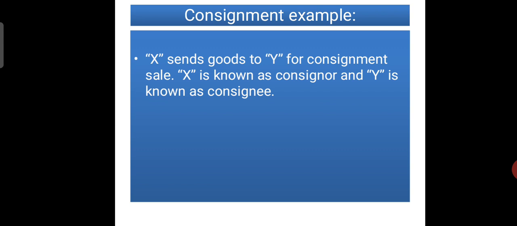So here in this example there are two persons involved. One is X, another is Y. X sends the goods to Y on consignment. So X is the consignor, he sends the goods, and Y is the consignee to whom the goods are sent. Okay students, I hope you understood better with this example.